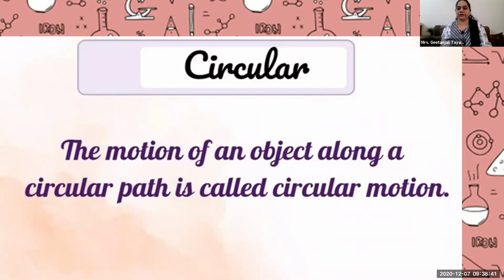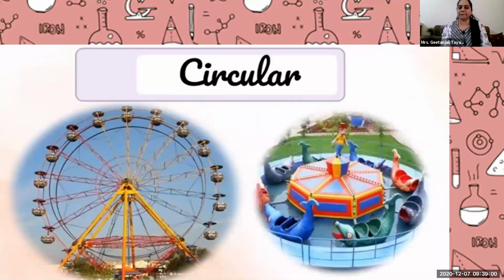All the wheels of vehicles belong to circular motion, because what has happened? If we consider one point, then that point covers this circular path. So that object is following a circular path. Then it is called circular motion. See, giant wheel, merry-go-round is there. But you will find many examples. So this is called circular motion. When any object is following a circular path for its movement, then it is called circular motion.